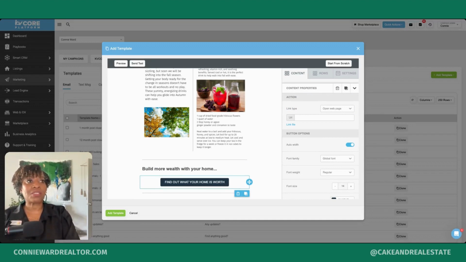You can't see this because I am on my other monitor, but either grab these and have them on a sheet of paper already ready to go so that you can easily copy and paste them, or just type it in and copy and paste it and go back to what you were doing, which is what I'm doing now. All right, so I'm going to my Homebot website. I'm going to log in so that I can grab the link that Homebot provides for people to register for my Homebot site.